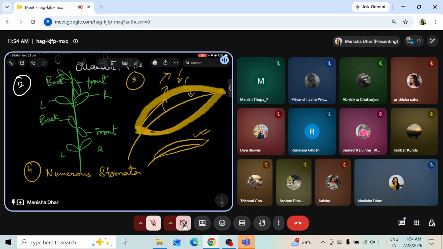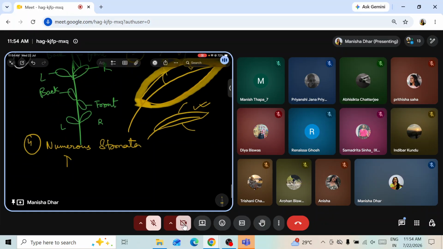In case of monocot plants, they are present on both the surfaces, upper as well as lower. More stomata are present on both the surfaces in case of isobilateral leaf. In case of dicot leaf, the lower surface has more stomata. In case of monocot leaf, both surfaces have an equal number of stomata. Now, the next point is the thinness of the leaf.